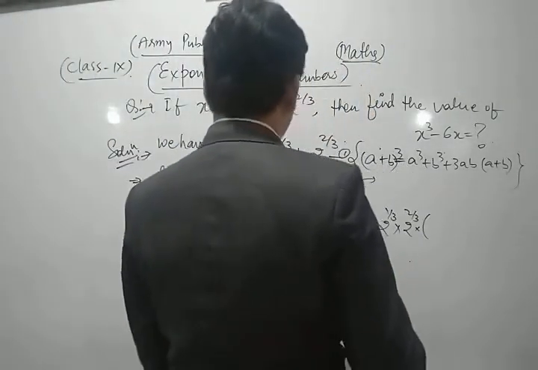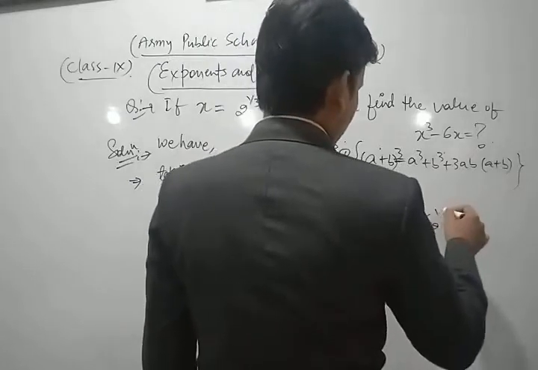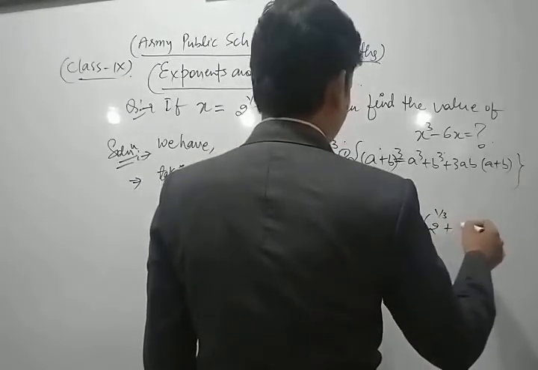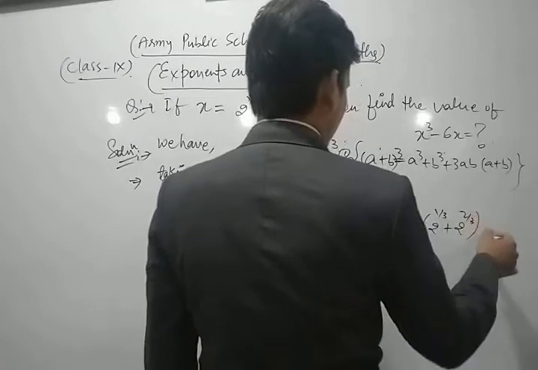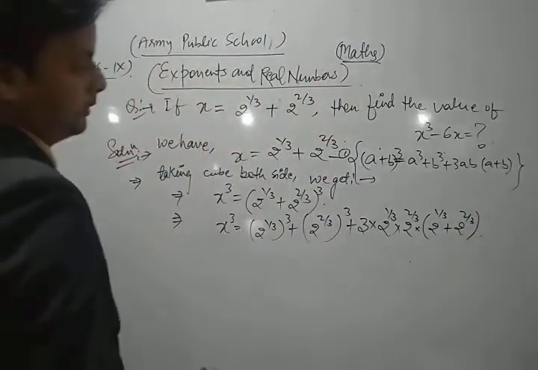Here a is 2 power 1 by 3 and b is 2 power 2 by 3, so a plus b means 2 power 1 by 3 plus 2 power 2 by 3. Now we simplify them.